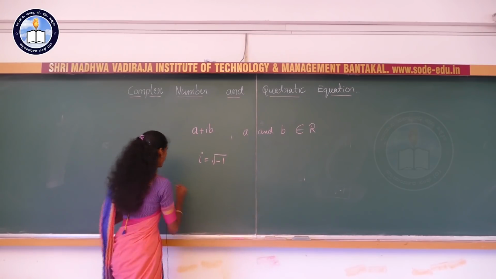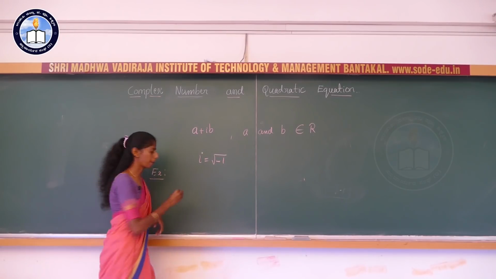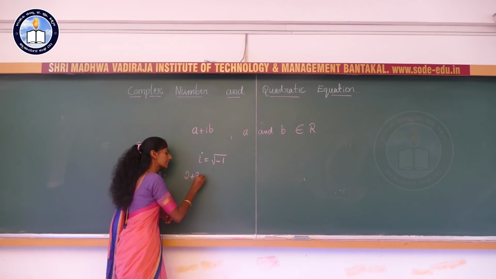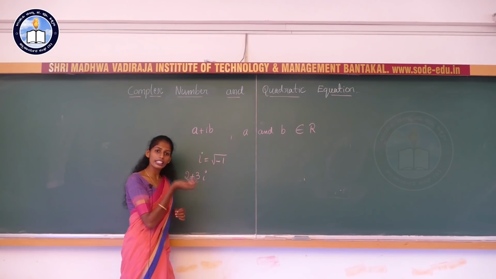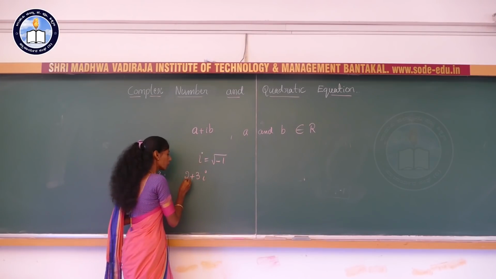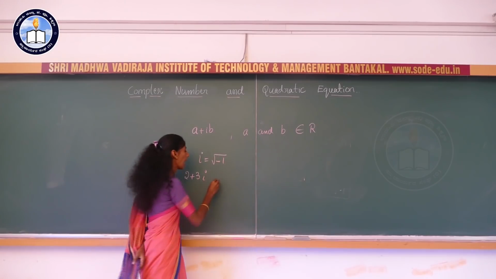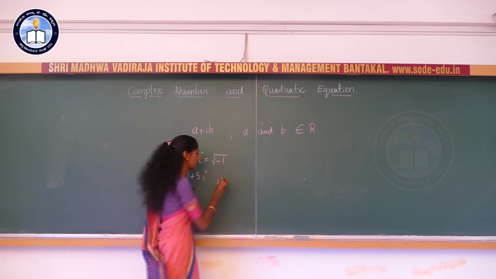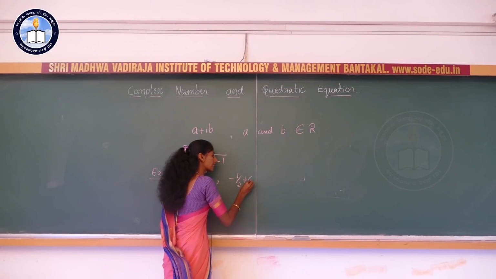For example, some examples of a complex number: 2 plus 3i. See here, a plus ib, or else you can write it as a plus bi. So in 2 plus 3i, 2 and 3 are what? Real numbers. One more example: minus 1 by 2 plus 6i.